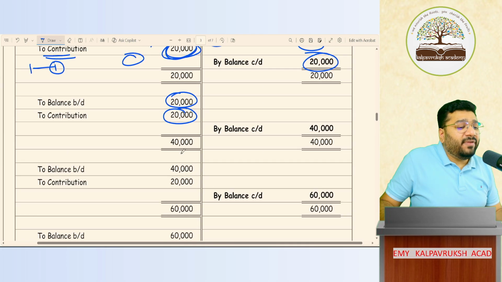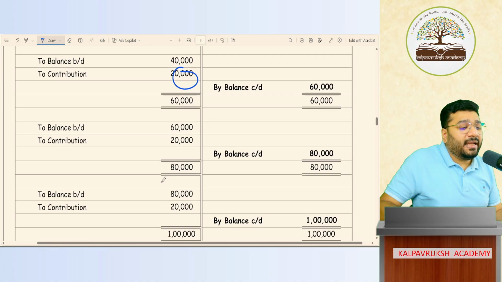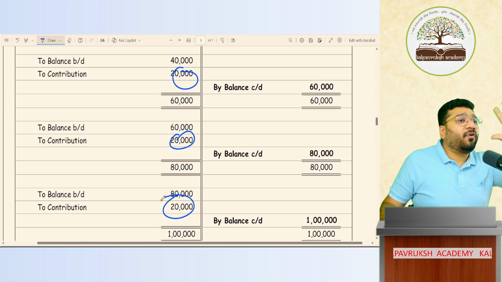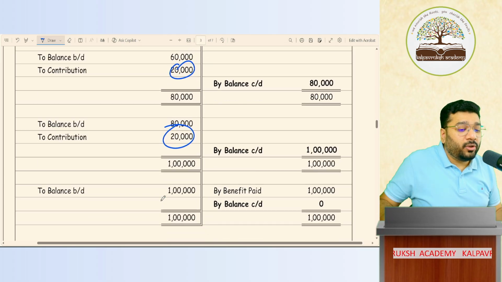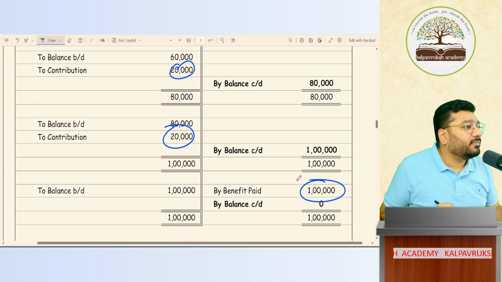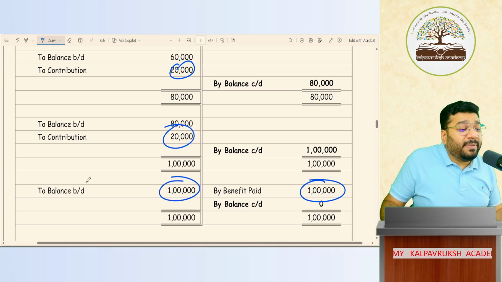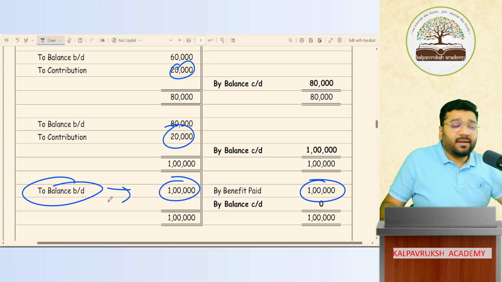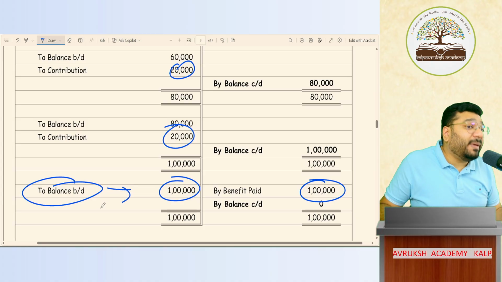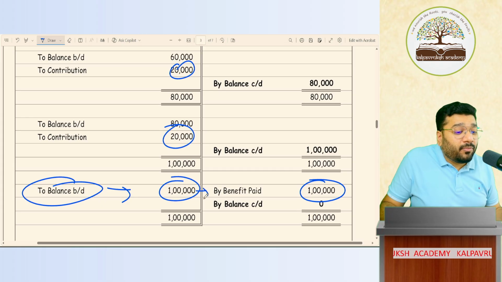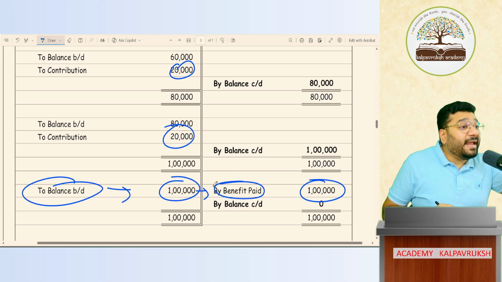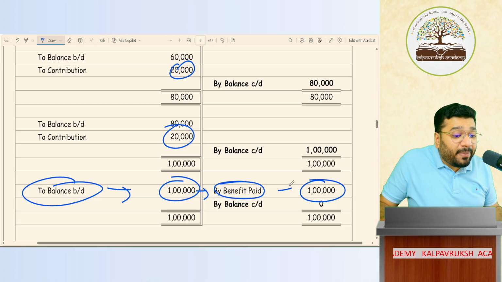So like that, every year 20,000 is being accumulated. For 5 years, how much am I investing? Total 1 lakh rupees. The total accumulation at the beginning of the 6th year is 1 lakh. In the beginning of the 6th year, should I pay this 1 lakh or not? Yes. When you pay, what is the entry? Benefit paid.